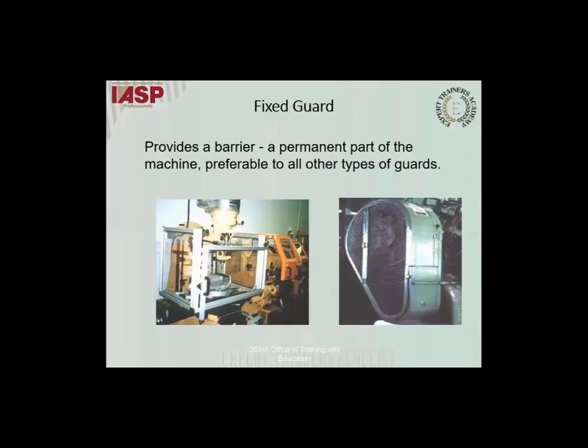A fixed guard is a permanent part of the machine, and it requires a tool for removal, like a spanner or screwdriver, etc. It provides a barrier between the employee and the machine operation. It's a permanent part of the machine, and it gives complete protection to an employee or machine operator, keeping them out of the operation area.